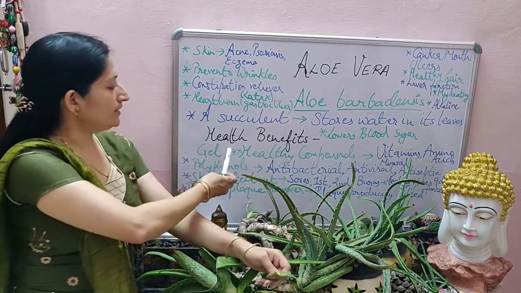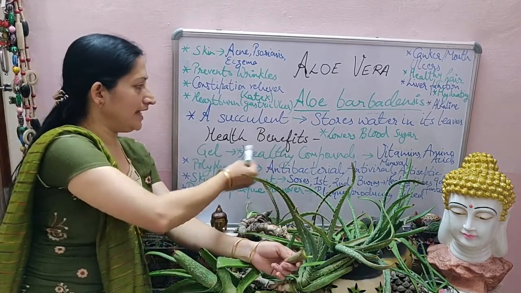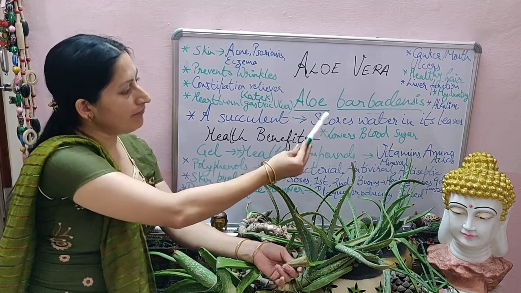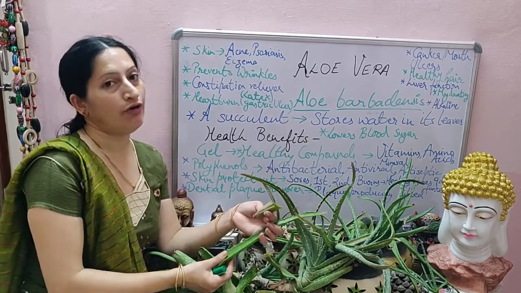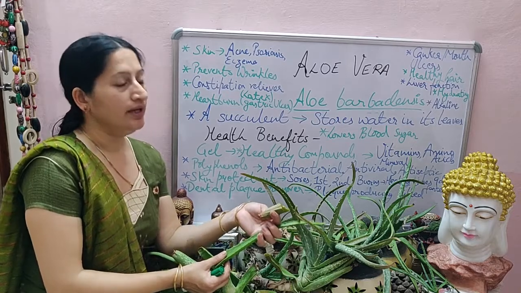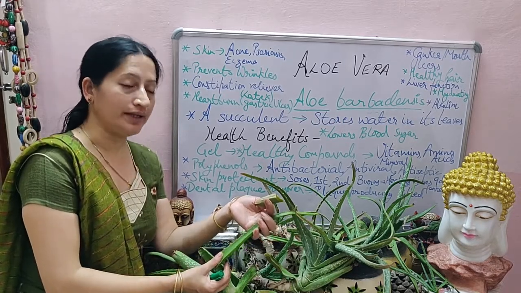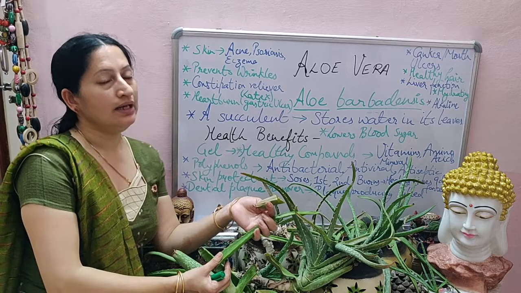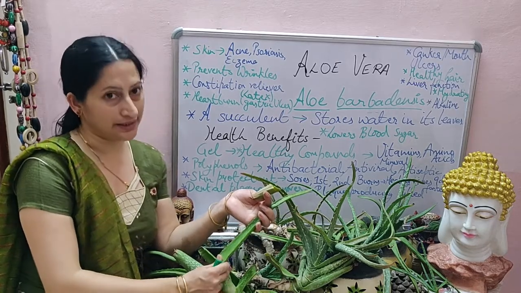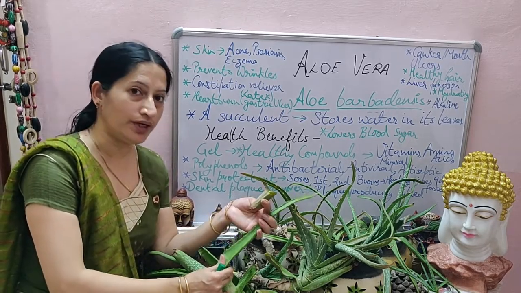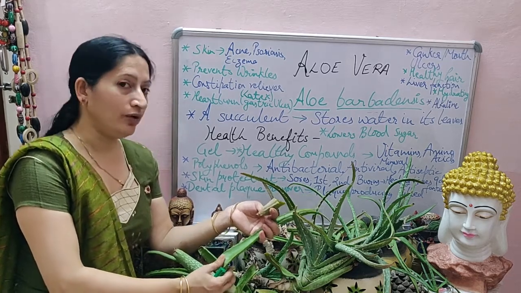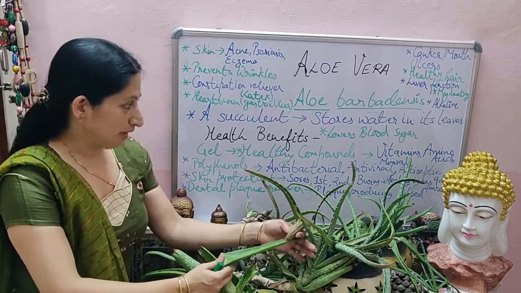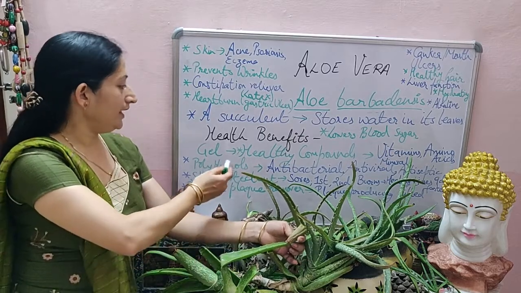So let's understand the uses of the gel. What is given? Vitamins, amino acids, minerals. It is a source of vitamin B12. It is a source of a number of other vitamins and minerals, like calcium, manganese, magnesium, phosphorus. So many minerals are given by this aloe vera plant. So students, that is very helpful for us.